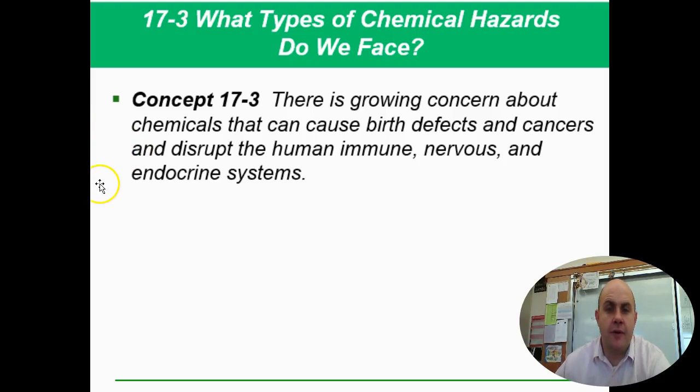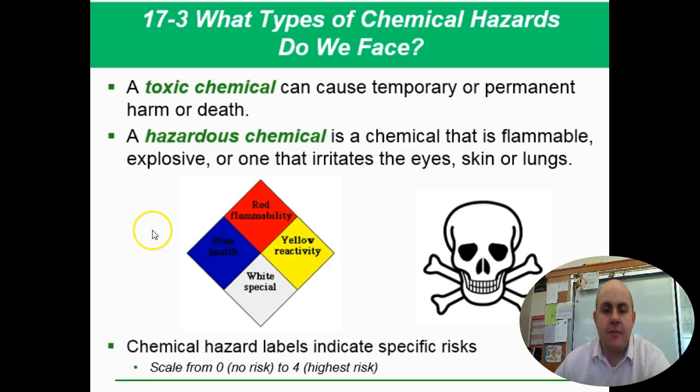Okay, onward and upward. 17, section 3. So let's talk about a different type of hazard now, not biological, chemical. When we talk about chemicals that are hazardous, they can fit in a couple different categories. We can have what we call a toxic chemical. This causes harm or death, and it can be either permanent or temporary.